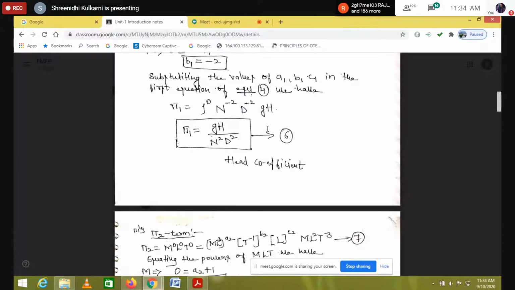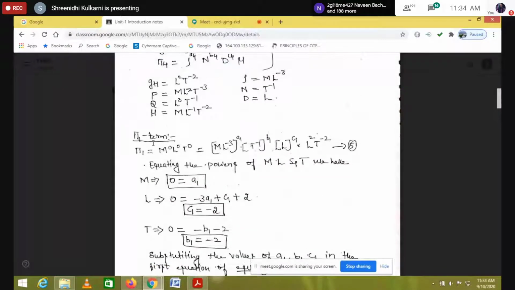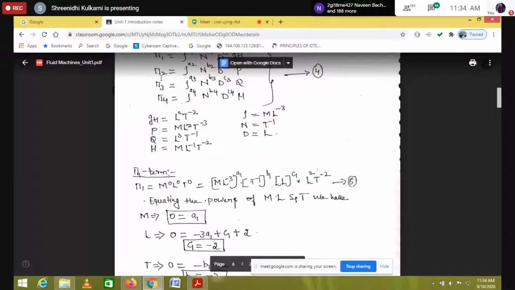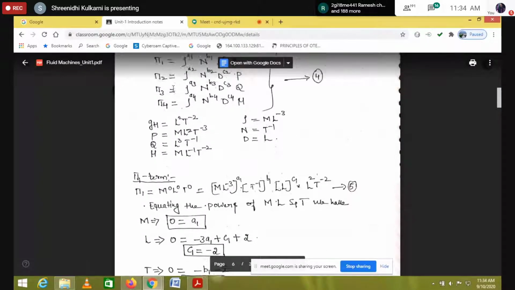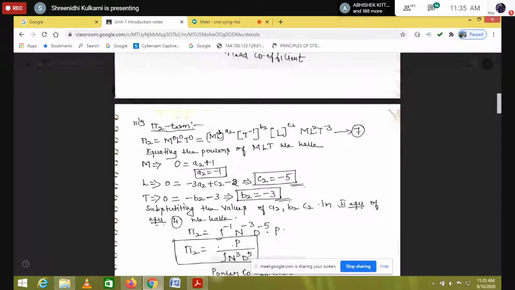See, once you understood pi1, whatever we did now, the procedure remains the same from here onwards, but it is for the pi2 terms. Once again I repeat the procedure for pi2 terms. Again, on the left hand side I took m0, l0, t0, meaning m to the power of 0, l to the power of 0, t to the power of 0.